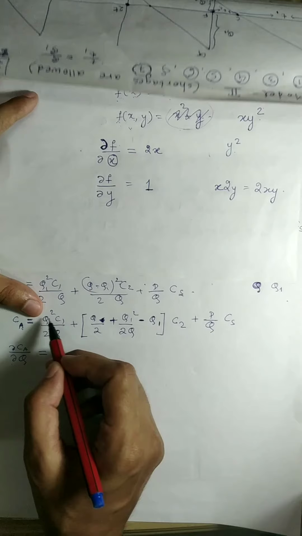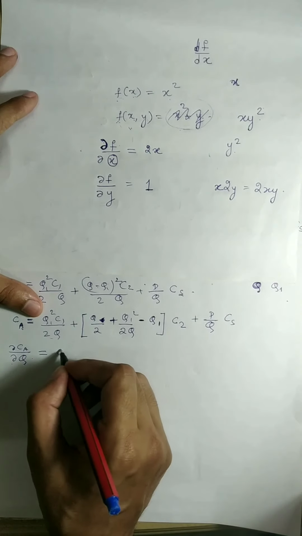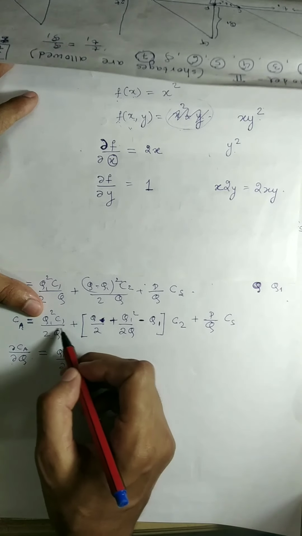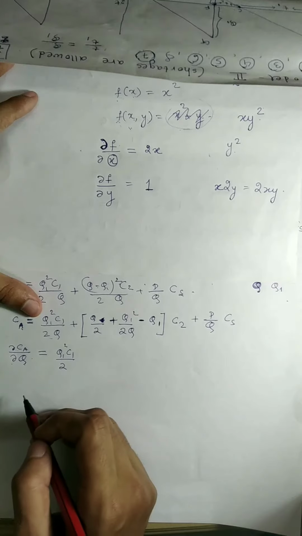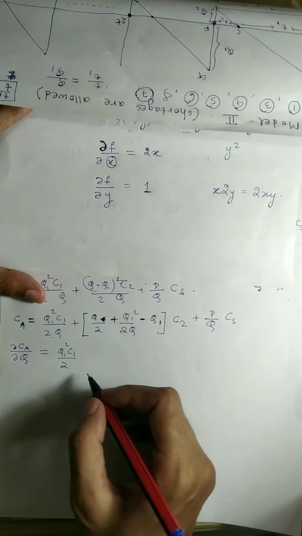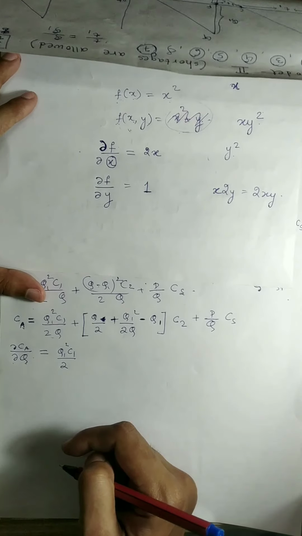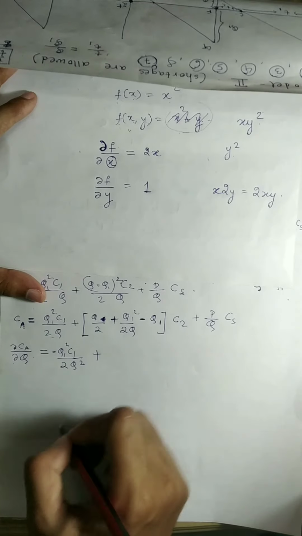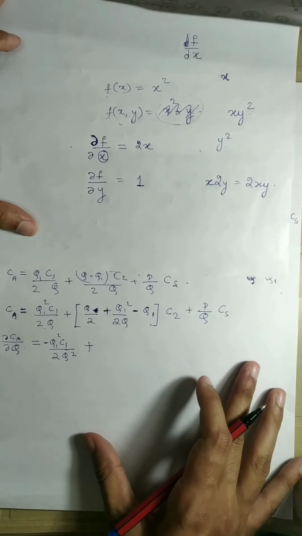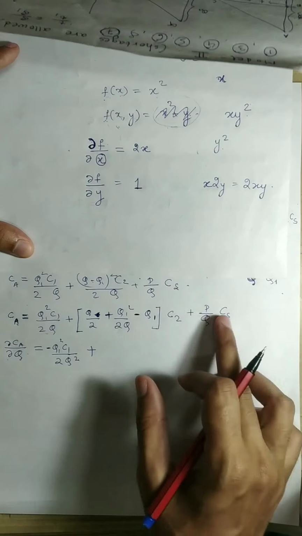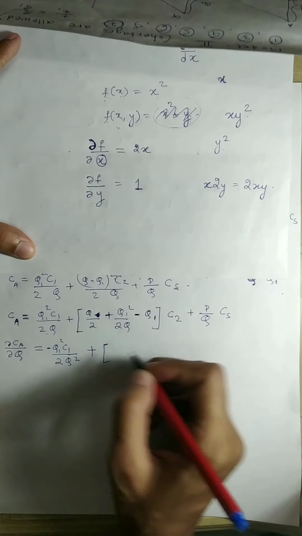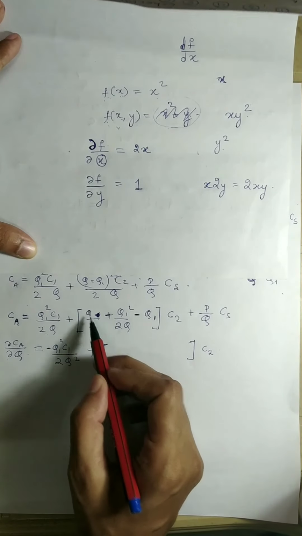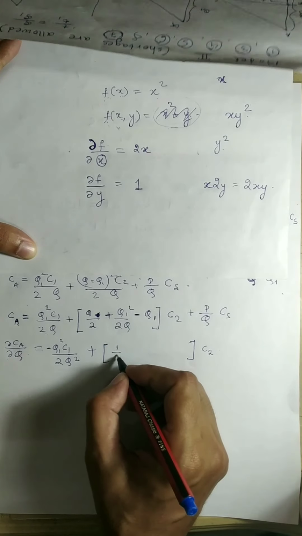All these are constants, so I'm going to write them as they are, q1 square c1 by 2. Now I have to differentiate 1 upon q with respect to q. What is the derivative of 1 upon q with respect to q? It will be minus 1 upon q square. So that will be minus 1 upon q square plus, now if you have understood how the partial derivative works, we can differentiate this quickly. So c2 will remain, it's a constant. What is the derivative of this with respect to q? It is nothing but half.